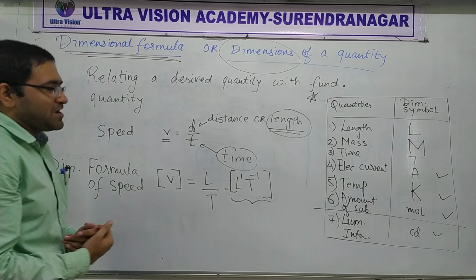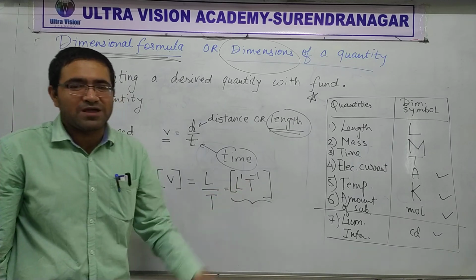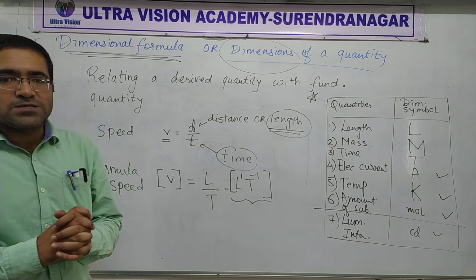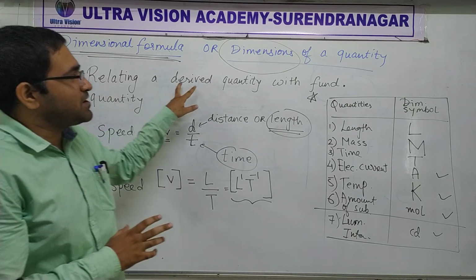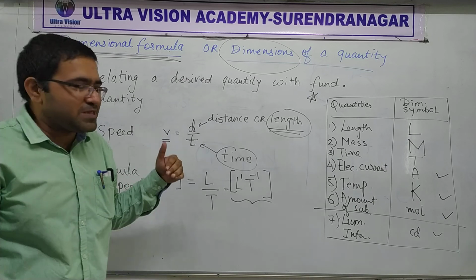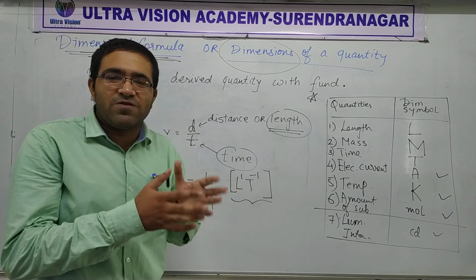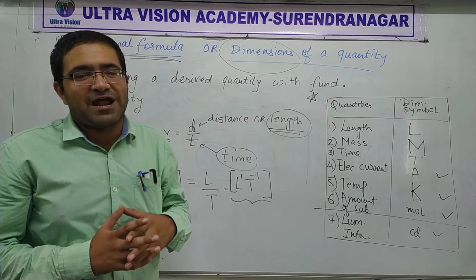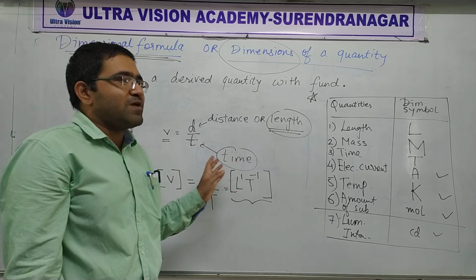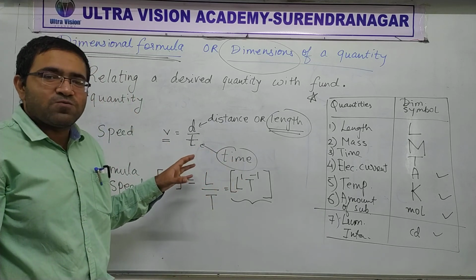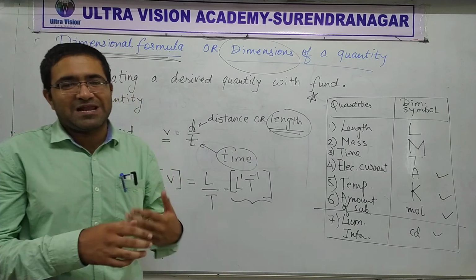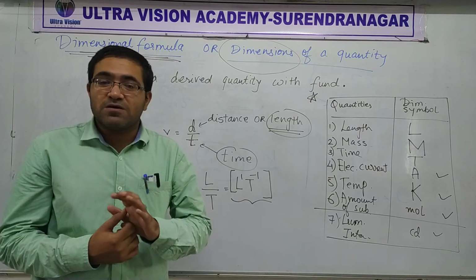Formula does remain the same, you are right about that, this is just length upon time or anything, but what dimensional formulas are used for is relating the derived quantity with the fundamental quantity. If you look at the units, you can generally get an idea of the relation, but this is one more way for us to understand the relation between some derived quantity and the base quantities like length, mass, time, and all that.